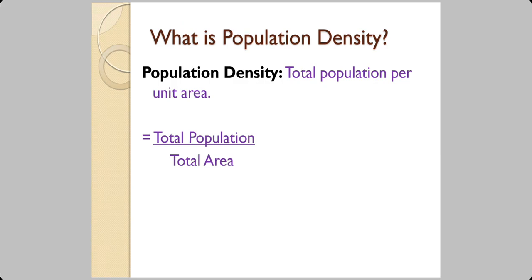Now, this is one term. You know, density, which you come across in science, is the mass upon volume. Similarly, here we are talking about the total population per total area. That is, how many people are there on average on a given area of land. That is the population density.